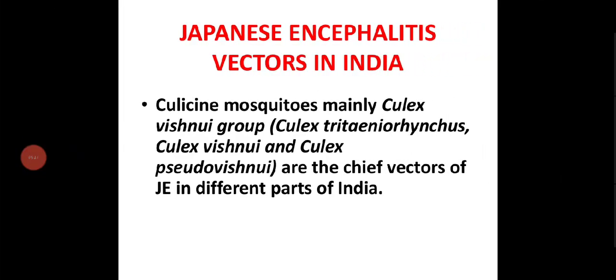And these are the vectors found in India which transmit Japanese encephalitis. That is Culex mosquitoes, mainly the Culex vishnui group.